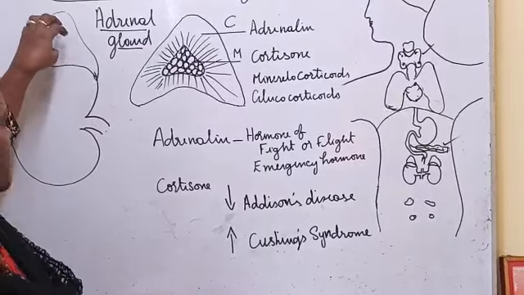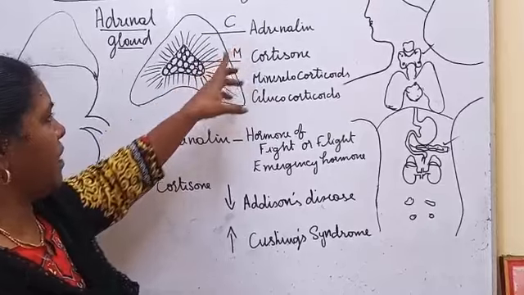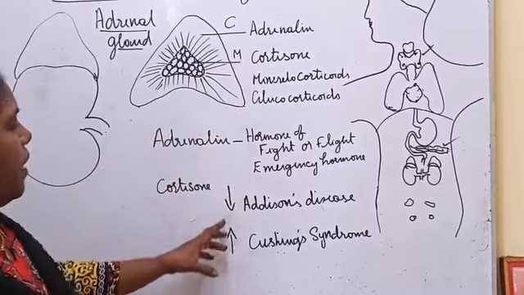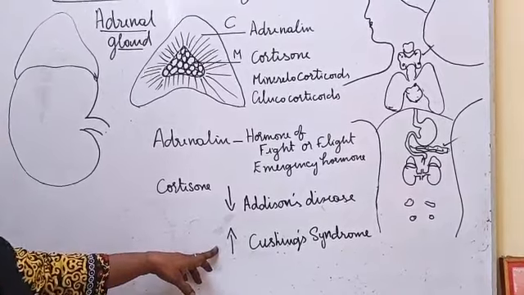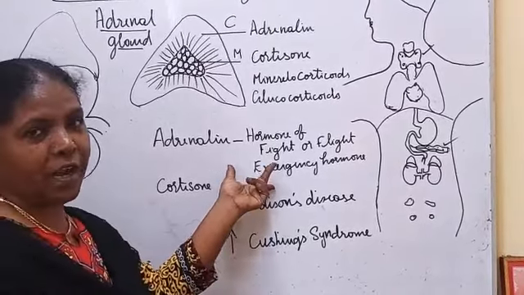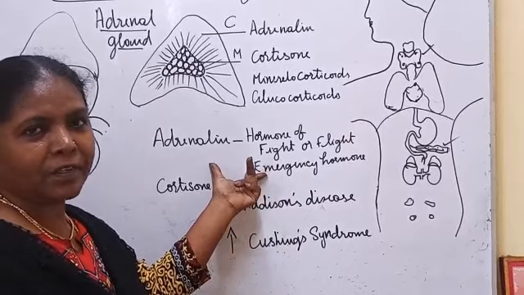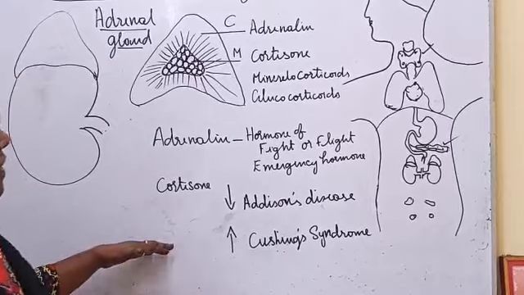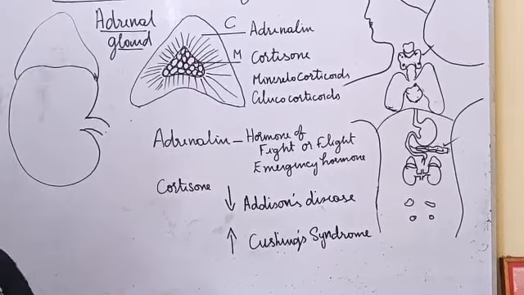So we have seen the location of the adrenal gland, adrenal cortex secretion, adrenal medulla secretion, hyposecretion of cortisol, hypersecretion leading to Cushing's syndrome, and the special activities of our emergency hormone, adrenaline. With this, one more point we are going to see, that is negative feedback.